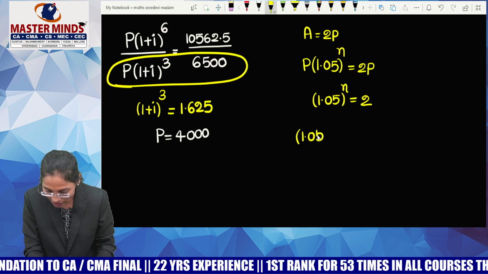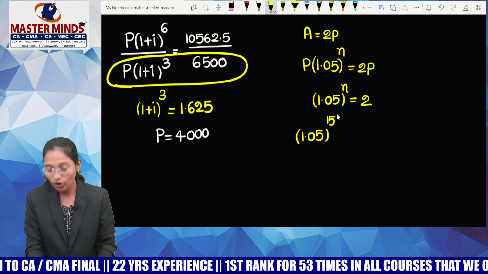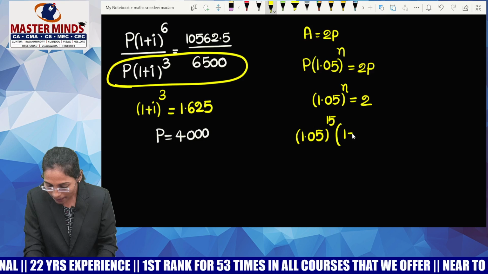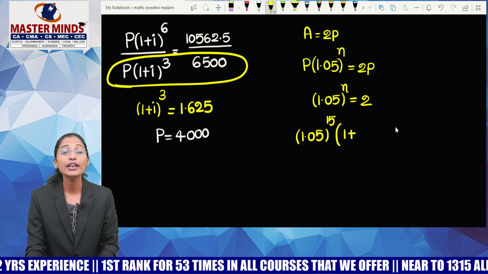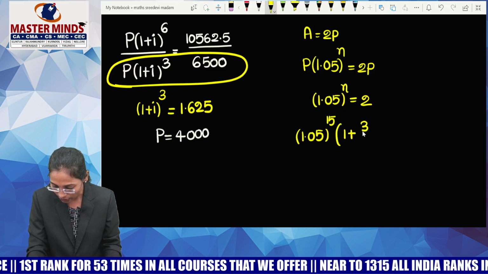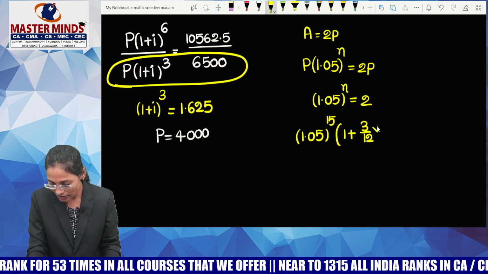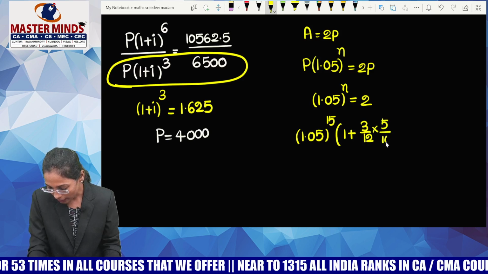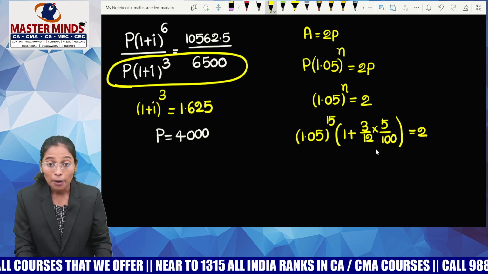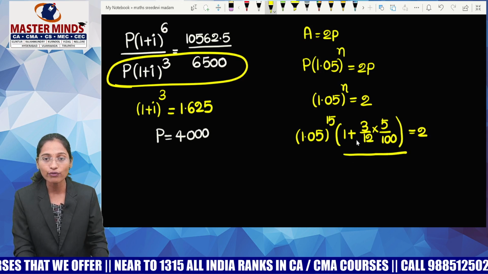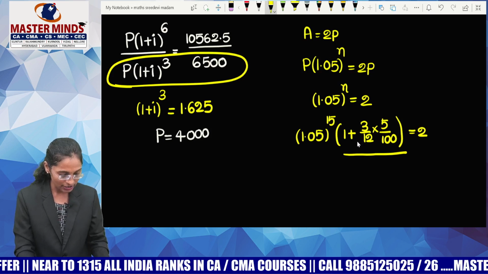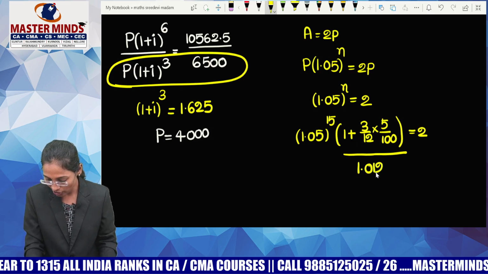So, for years, write the same 1 plus I whole power n. But for months calculation, look at this. Use 1 plus TR by 100, simple interest. What is your time duration? 3 months, means 3 by 12 into rate of interest. Rate of interest is 5 by 100. And that should be equals to 2. Guys, my suggestion to you all is, please finish this part first. 3 into 5 by 1200 plus 1. Tell me how much is this? 1.0125. Write it there on the paper.